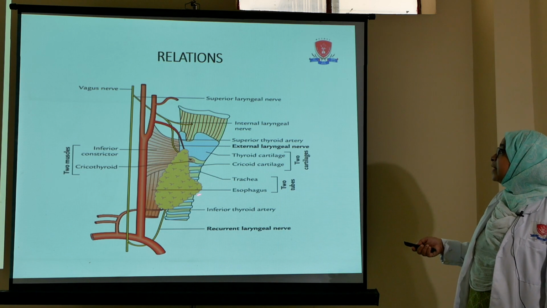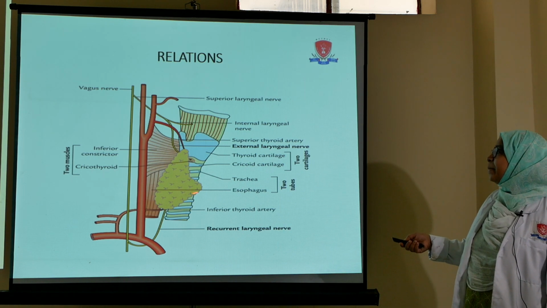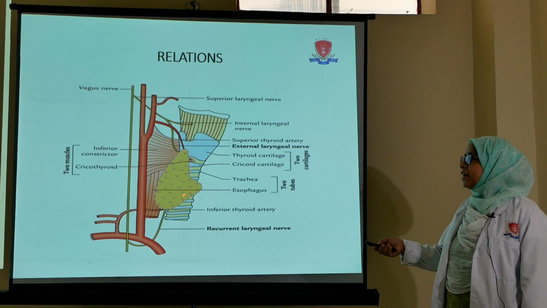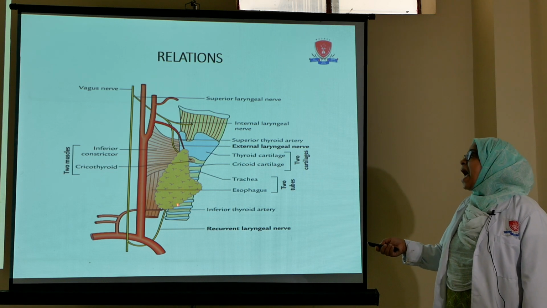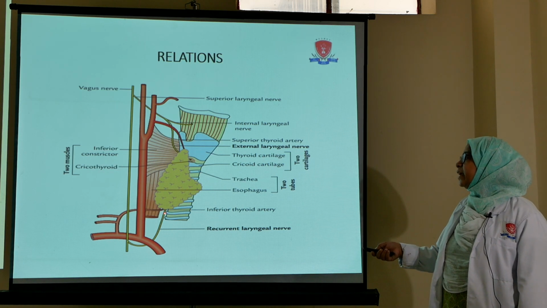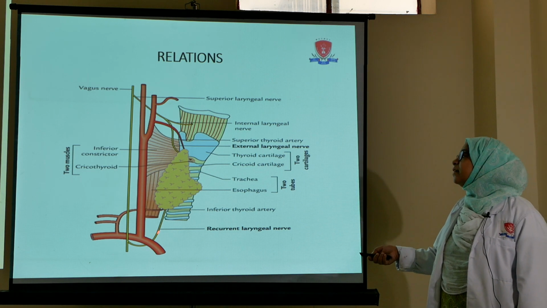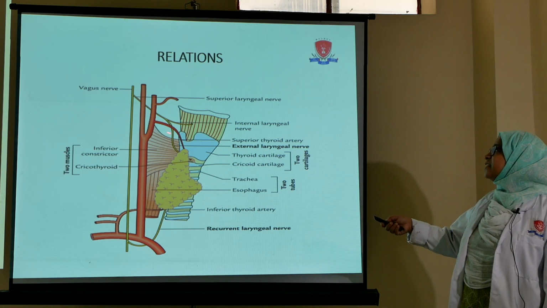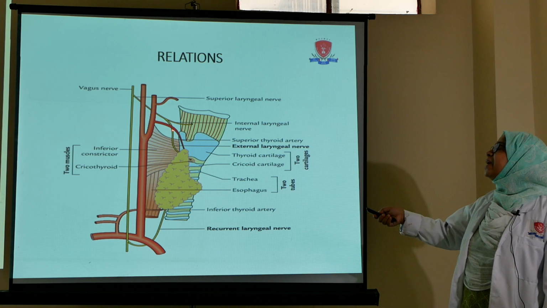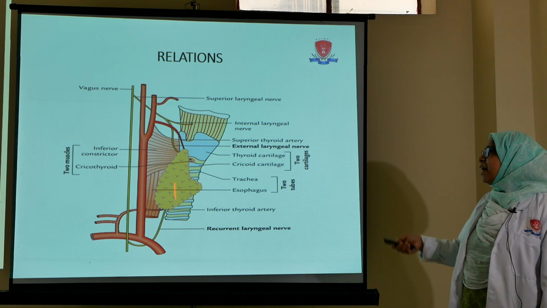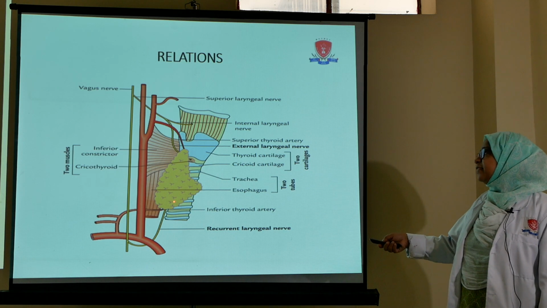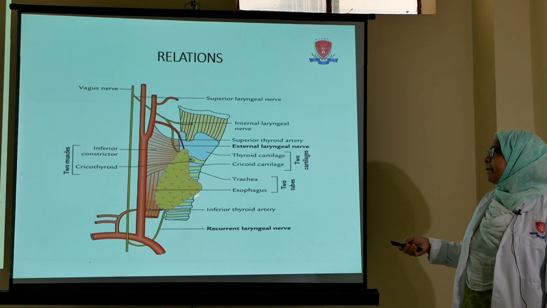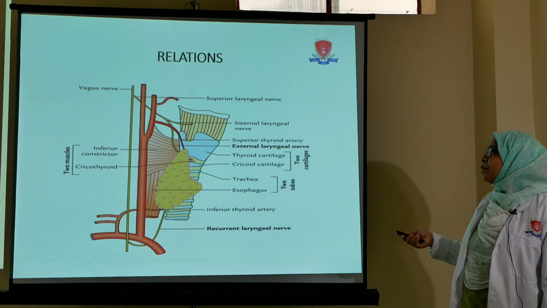Now we will see the base. In this image you can see that this is the base, and this base is in relation with the fifth or the sixth tracheal ring, and it has relation with an artery called the inferior thyroid artery and a nerve called the recurrent laryngeal nerve. I have told you earlier that the apex is related with two structures, that is the superior thyroid artery and the external laryngeal nerve. Meanwhile, the base is related with the inferior thyroid artery and the recurrent laryngeal nerve. So this is all about the apex and the base, and now we will deal with the surfaces.